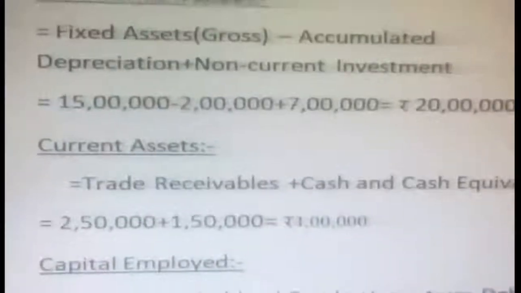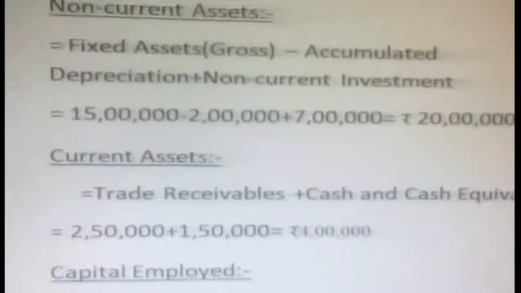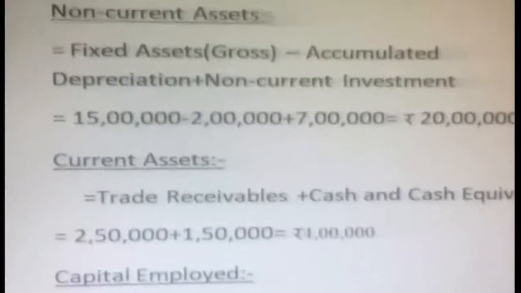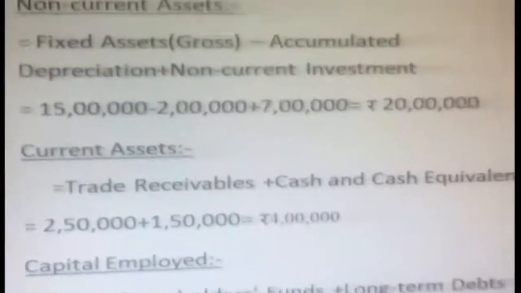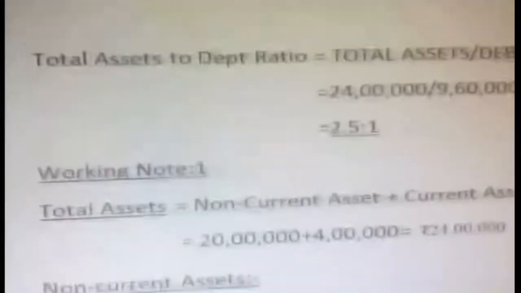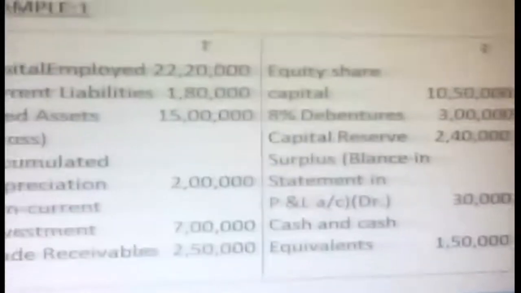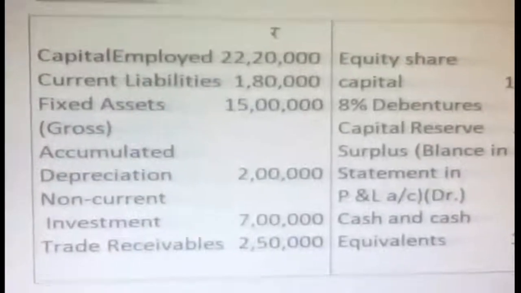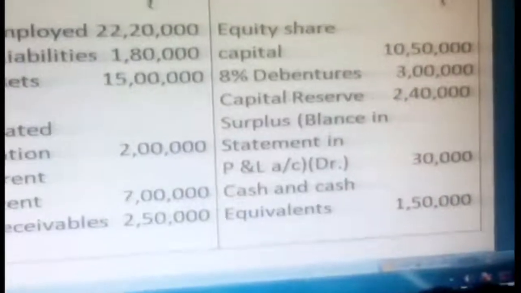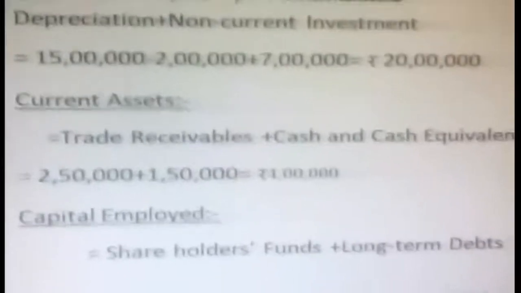Then current assets. From the available information, trade receivables plus cash and cash equivalents. As you know already from the current ratio, here only two items are available for our current assets: trade receivables and cash and cash equivalents. 2,50,000 plus 1,50,000. You have to read the question very carefully and always check what information is available. From here only we have taken it. Trade receivables 2,50,000, and cash and cash equivalents 1,50,000. I have substituted that here for current assets.